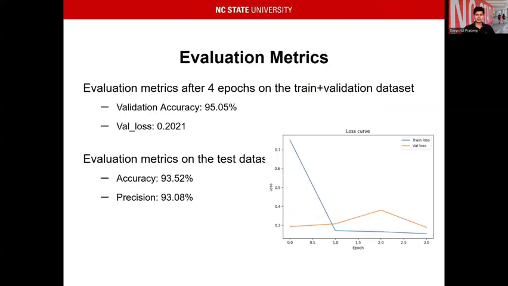So here are some of the evaluation metrics. Yes, we ran 4 epochs, and that did take a long time. It took 6 hours for one training turnaround. We were able to achieve 95% validation accuracy, and we didn't get too much of a reduction in the test accuracy as well. You can see the reduction in the loss across epochs here.